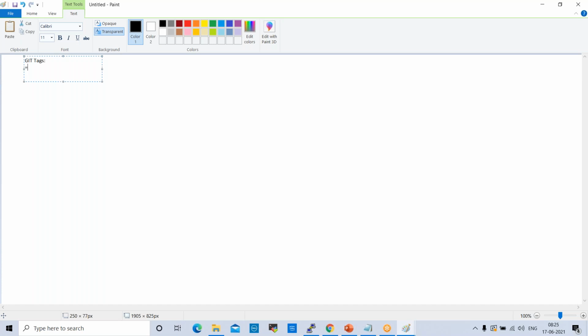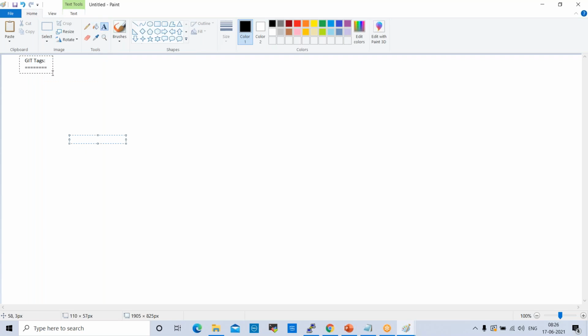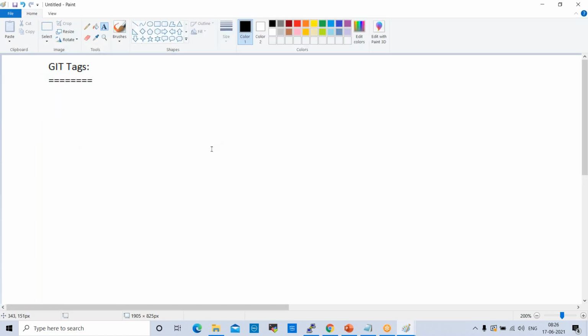Git tags. Basically, what is a tag? A tag is an archive file. In Git language, we call it a tag. The use of tags is to reduce the GitHub pricing. Normally in real projects, we don't use public repositories. We always use private repositories in real projects.